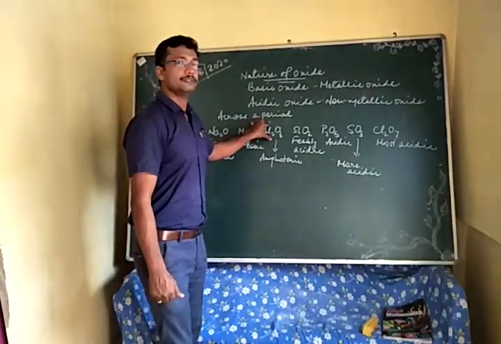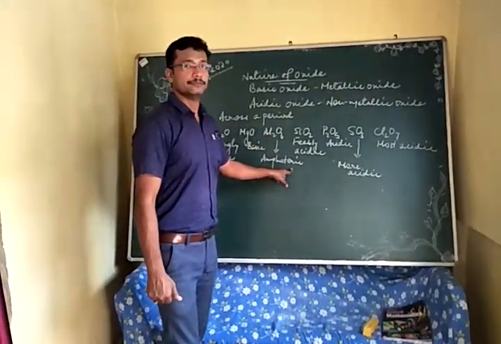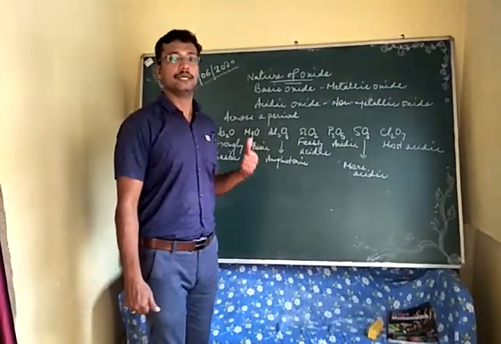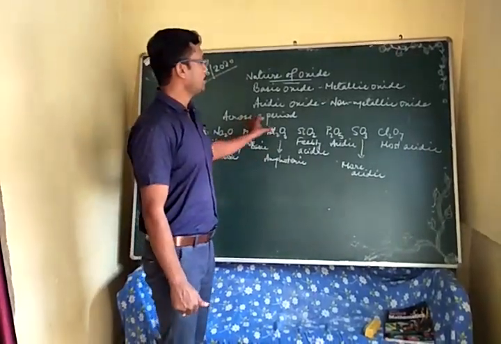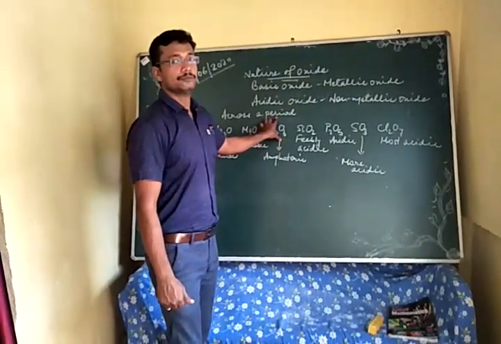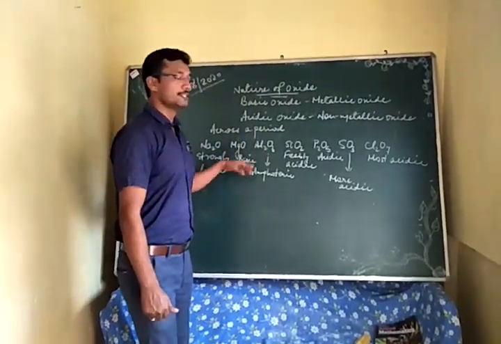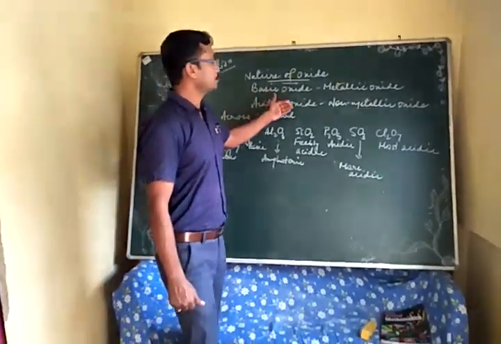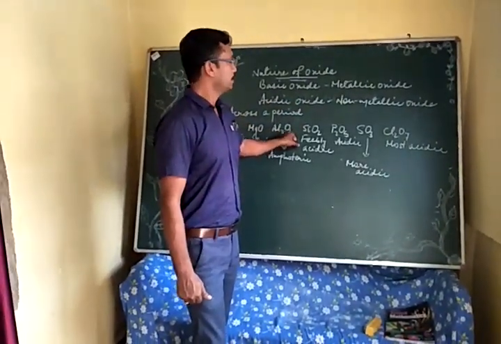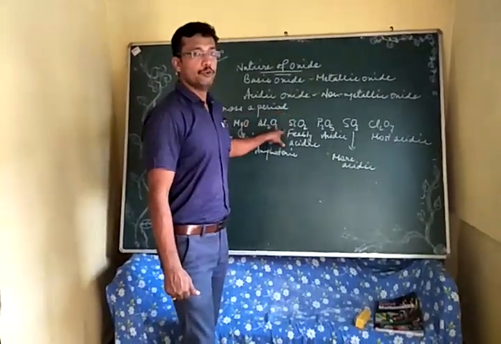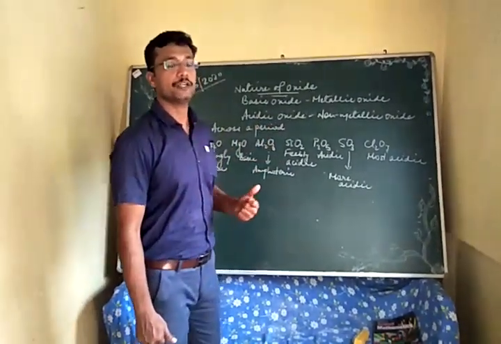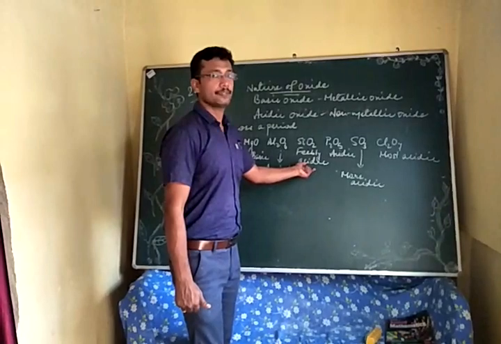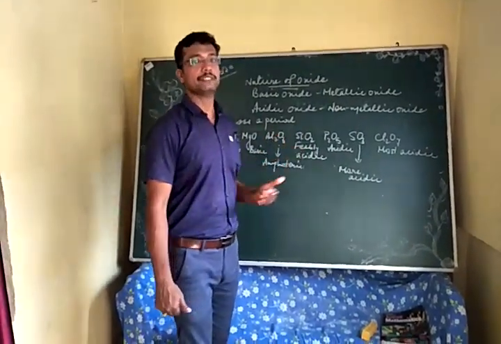Coming to aluminium oxide, it is amphoteric in nature. Amphoteric oxides are oxides which can react with both acids as well as alkalis. So aluminium oxide also has a basic nature, but it is not so strong compared to magnesium oxide and sodium oxide. Now if you come to silicon dioxide, silicon is an element of group number 4, so it has some properties of a non-metal also, and so it has an acidic nature. It is feebly acidic, that is, it has a very weak acidic nature.